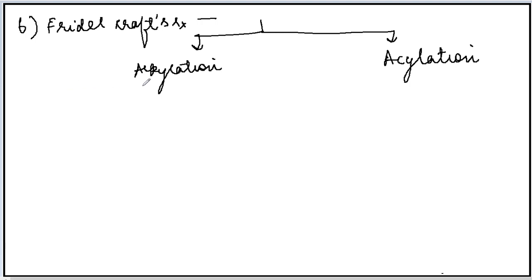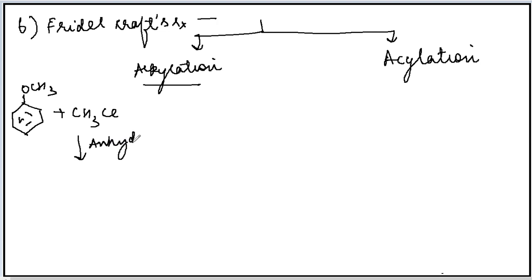Look at the reaction below. Anisole is undergoing reaction with methyl chloride. The reaction takes place in presence of anhydrous aluminium chloride.